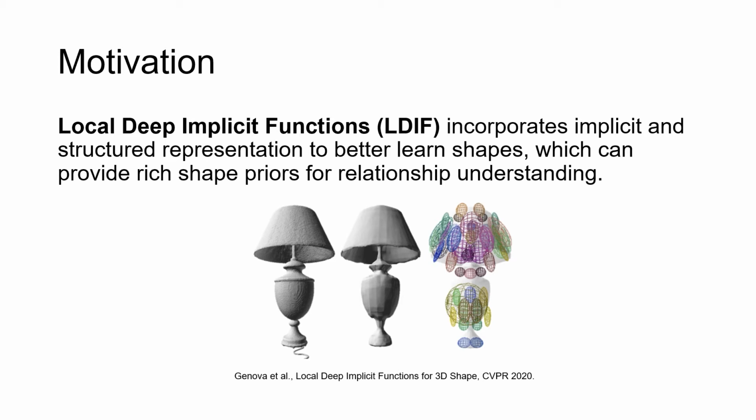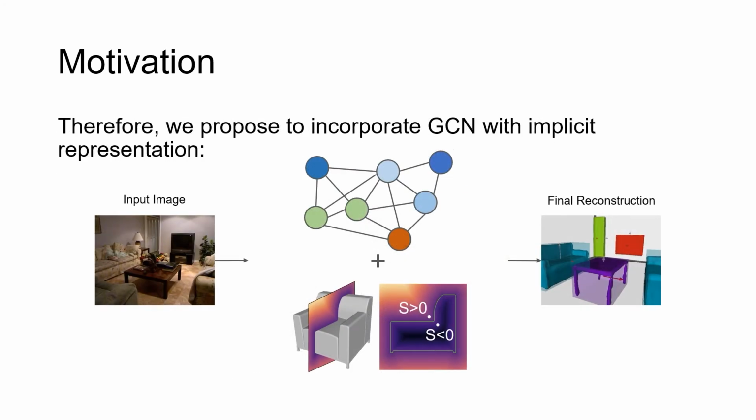Moreover, the latest local deep implicit functions, or LDIF, provides a compact while precise method to decode object shapes from a latent vector by incorporating implicit and structured representation, which can further improve the results of single object reconstruction, and provide more structured shape priors for GCN. Therefore, we propose to incorporate GCN with implicit representation to solve the above problems.